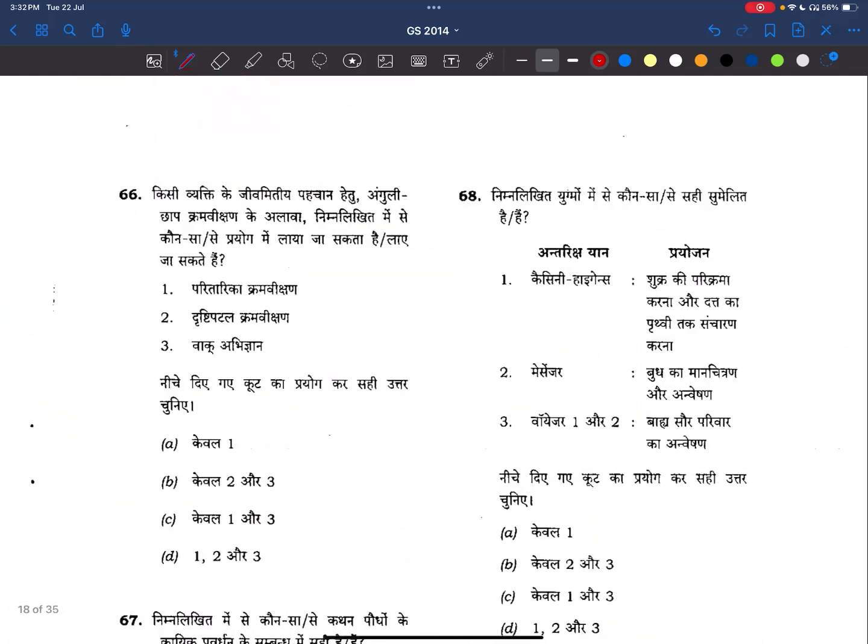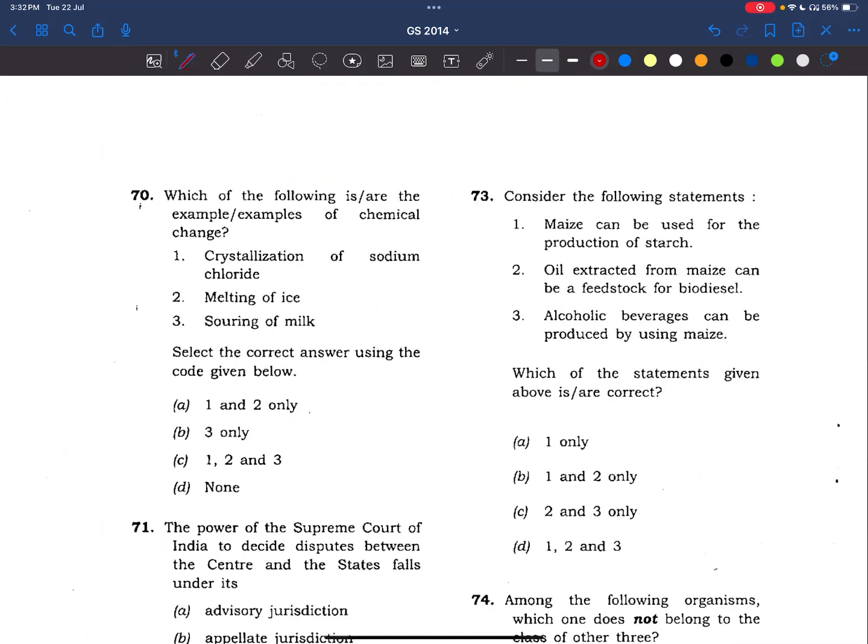So that's it for now. Coming to the 70th question. Which of the following is an example or examples of chemical change? See, chemical change means there is a change in the chemical structure of that element or that product. Now we have crystallization of sodium chloride. See here, NaCl. Earlier it was in another form, now it got crystallized. But the chemical composition is the same, NaCl. So this is not a chemical change.